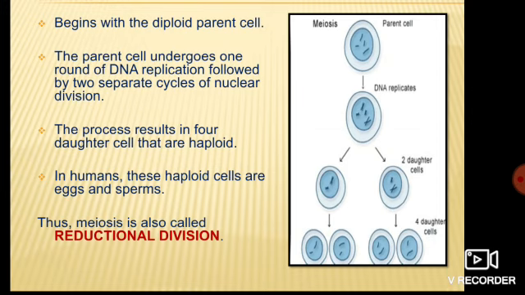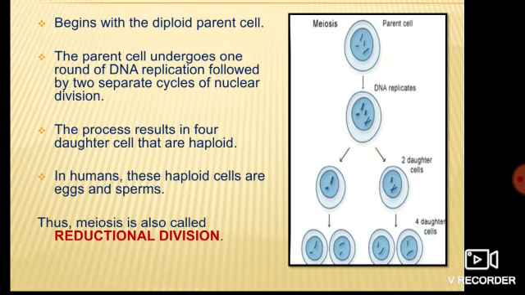Means from 46 chromosomes, we ultimately get 4 daughter cells having 23 chromosomes each. Got it? That means the number of chromosomes is reduced. And whatever haploid cells we have got, in case of males, it is producing sperms, and in case of females, it is producing eggs.